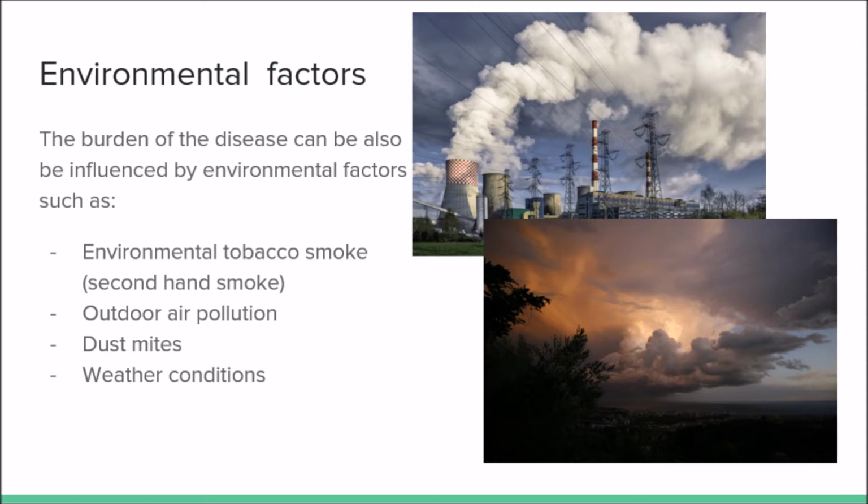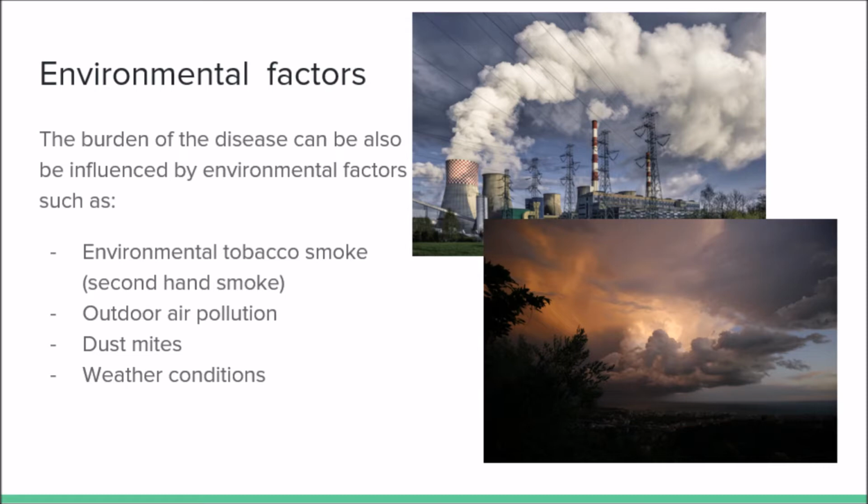Another theme that contributes to the complexity of this chronic disease would be the environmental factors that can have an effect on the impact of this disease. These environmental factors can act as triggers that can cause the onset of an attack or exacerbate the condition.